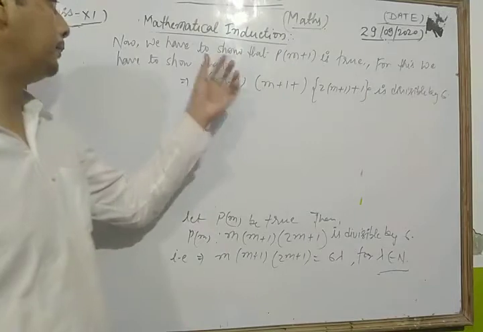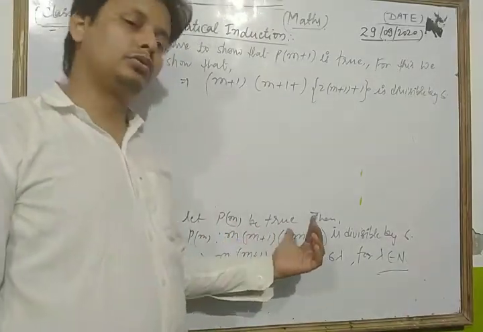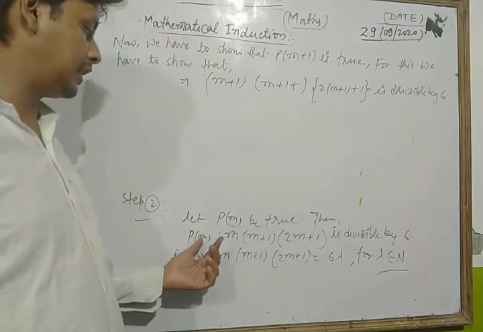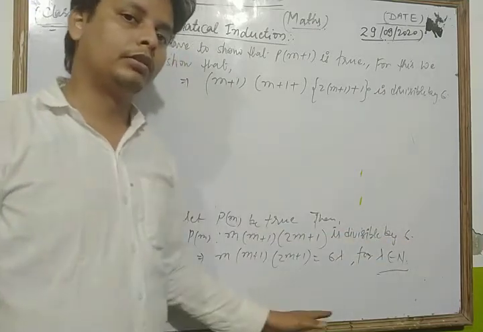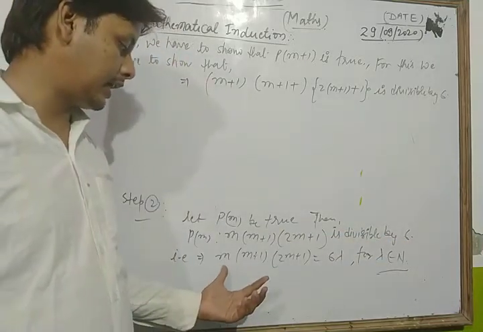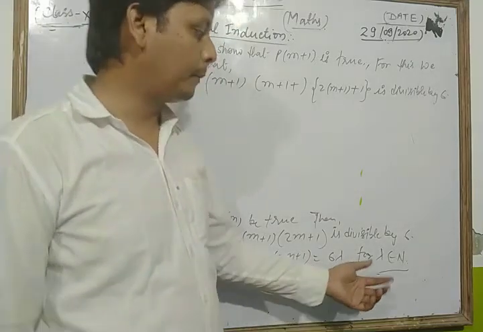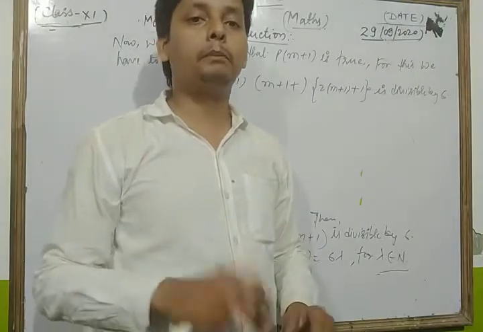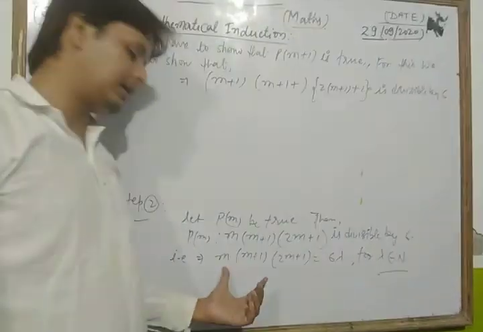Let's see, dear students, once more. First, in the second step, we take Pm to be true. So now we replace n by m. So we have Pm such that m(m+1)(2m+1) is divisible by 6. That is, we can write m(m+1)(2m+1) equal to 6λ for λ a natural number. Now we have to show that Pm+1 is true. For this, we replace m by m+1.